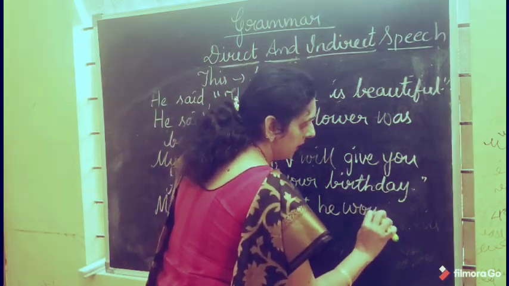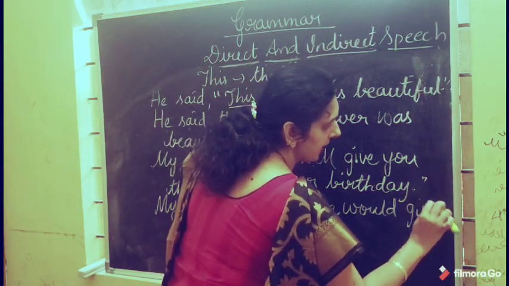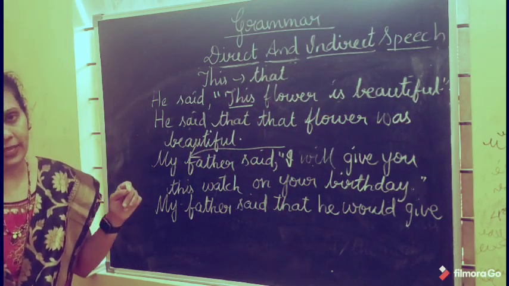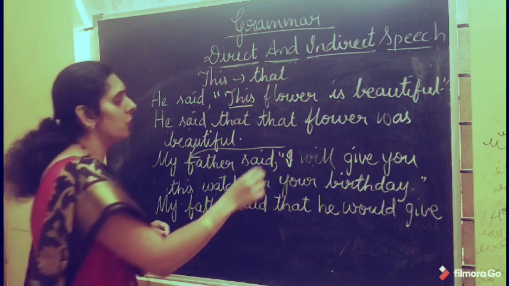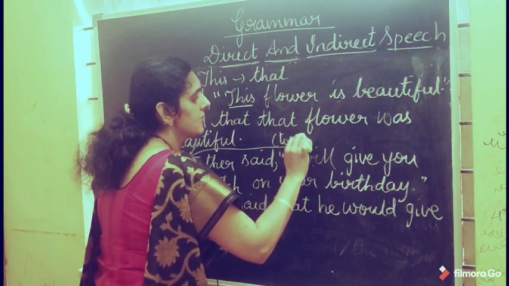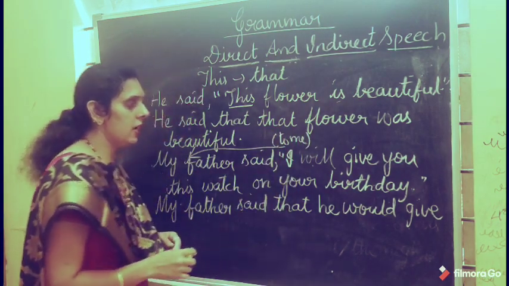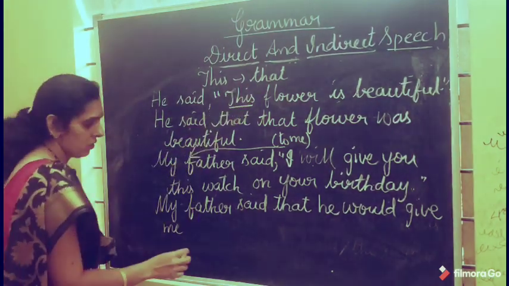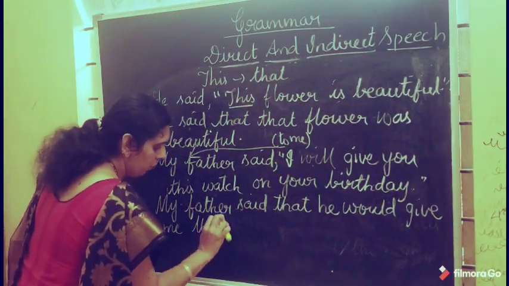Would give, and "you" is the second person pronoun. It changes according to the object of the reporting part. As you don't have any object here, you have to imagine the object as "me". So what will you get here? Give me. "This" changes to "that". So what will you get here? That watch